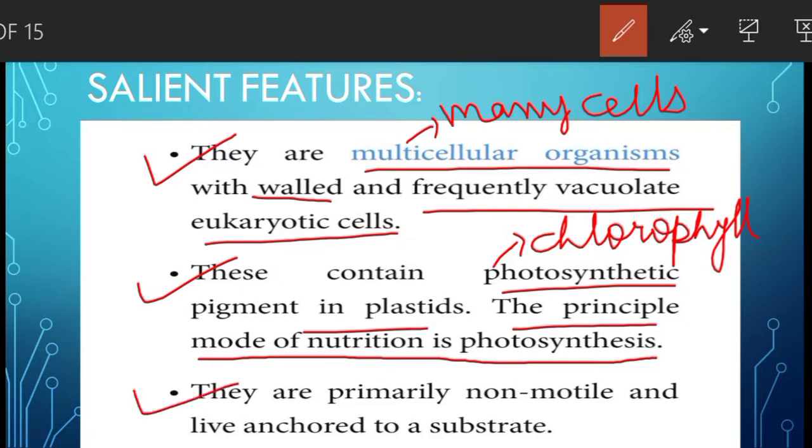They are primarily non-motile, means they cannot move from one place to another place and live anchored to a substrate, means they attach themselves to the substrate.